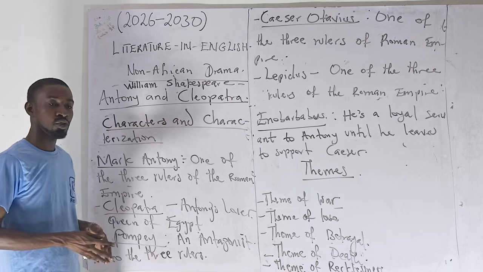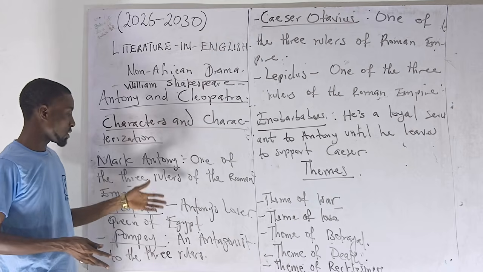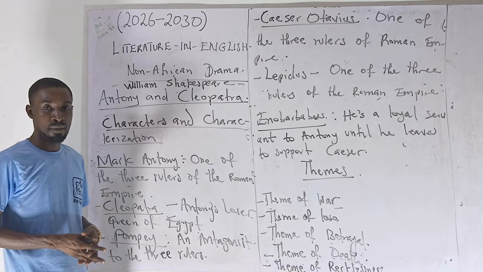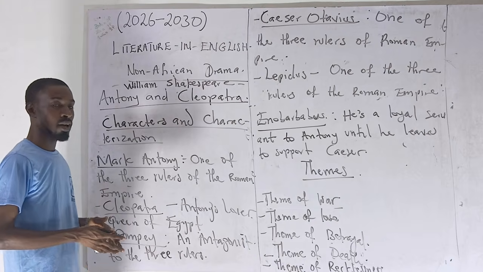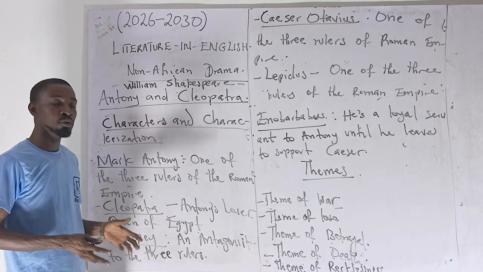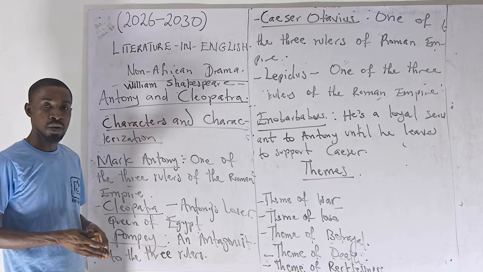Now we have some of these major characters there. Mark Antony is one of the three rulers referred to as triumvirates, one of the three rulers in the Roman Empire, who lives a very reckless life. Yes, and then Cleopatra happens to be Antony's lover. And of course, don't forget that she's the queen of Egypt.